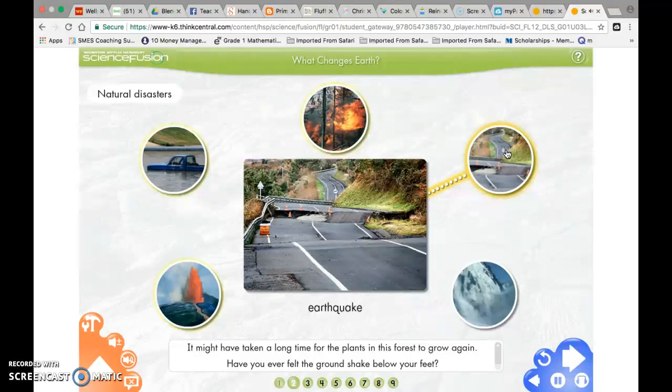Have you ever felt the ground shake below your feet? Then you may have felt an earthquake. An earthquake happens when Earth's surface shakes. This can change the shape of the land. An earthquake can also damage buildings. Just look at what happened to this road when an earthquake hit. This road has been broken into pieces and can no longer be used. So an earthquake is also a fast change.